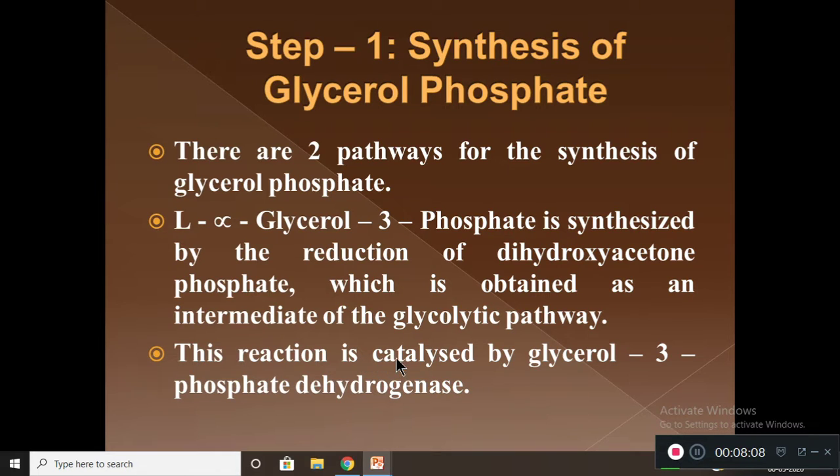This reaction is catalyzed by glycerol 3-phosphate dehydrogenase. So in this way, levo-alpha glycerol 3-phosphate is produced from dihydroxyacetone phosphate.